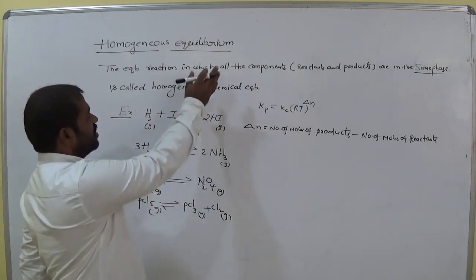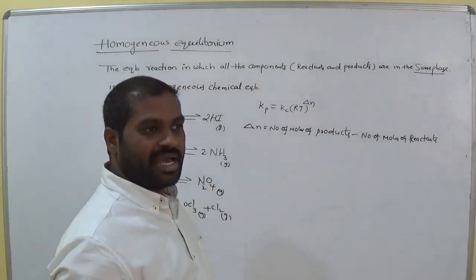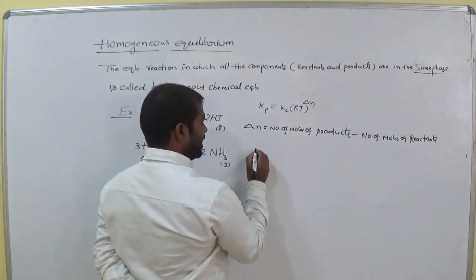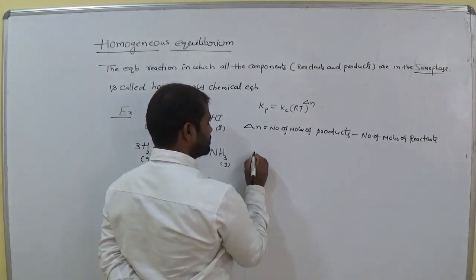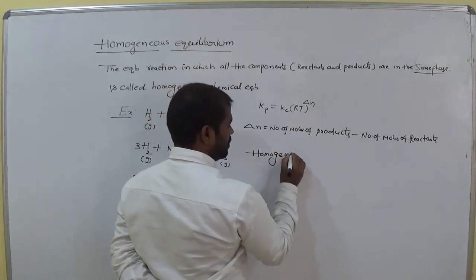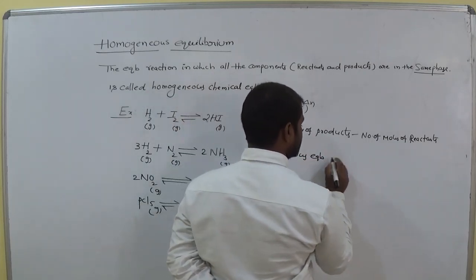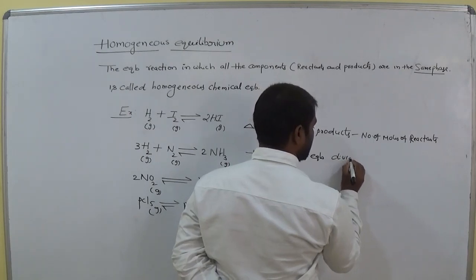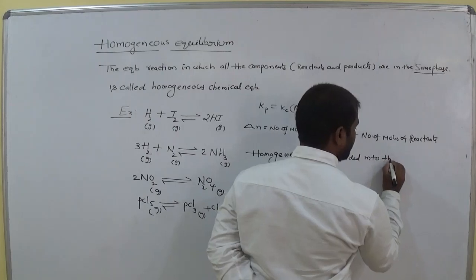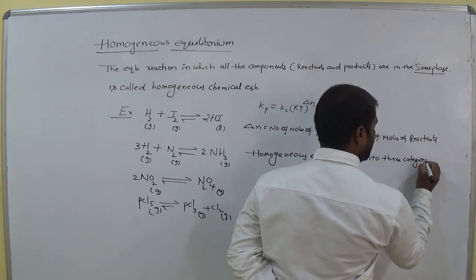Now this homogeneous equilibrium is again classified into three types. Homogeneous equilibrium is divided into three categories.